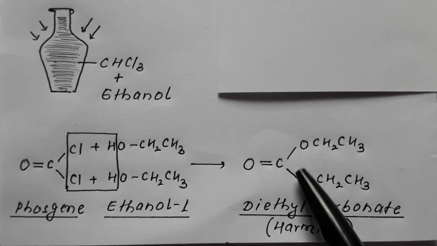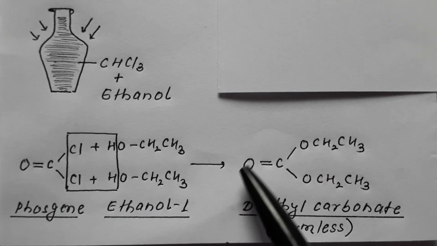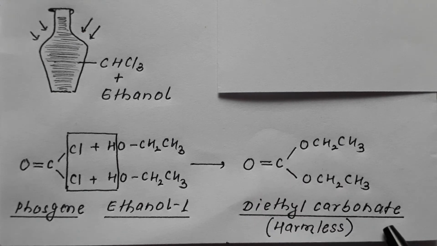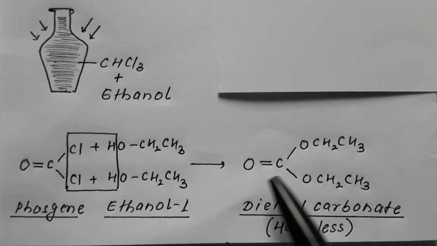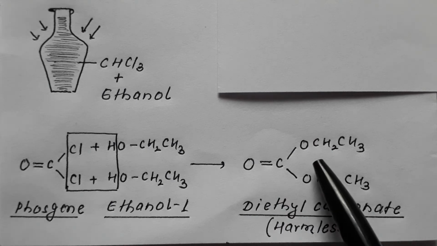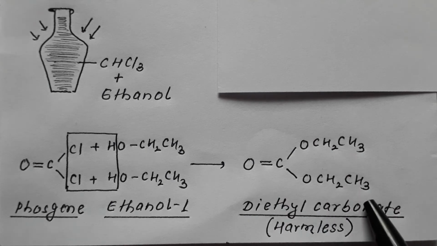So this much is called CO3, which is termed as carbonate. There is one ethyl attached, there is a second ethyl attached. Therefore, this compound is termed as diethyl carbonate.